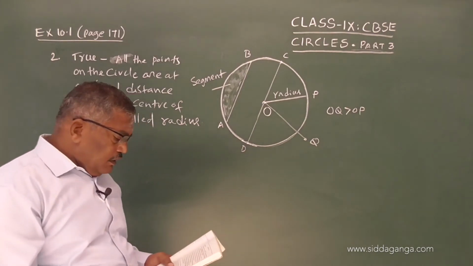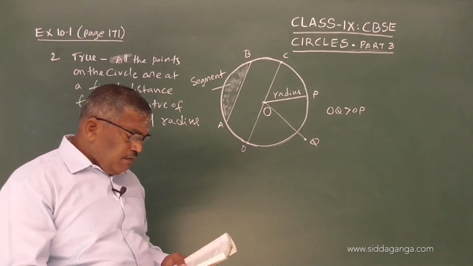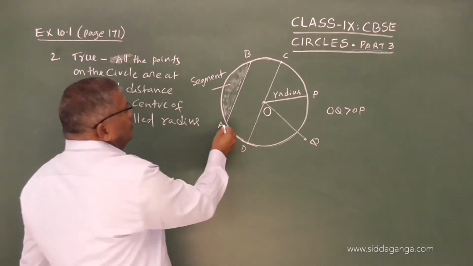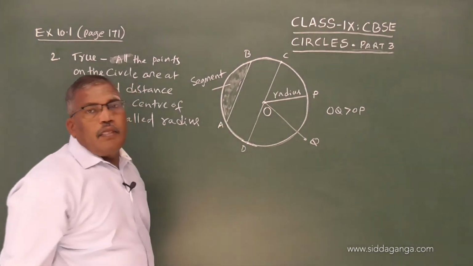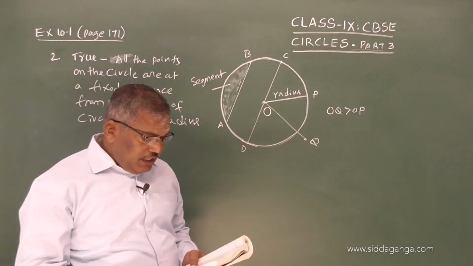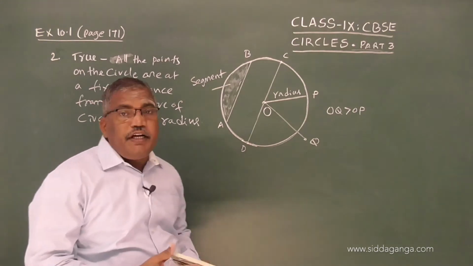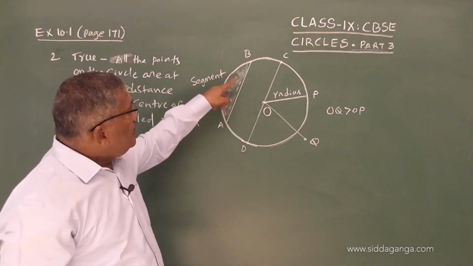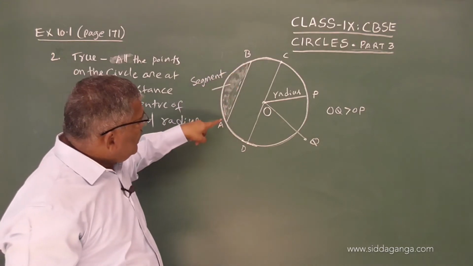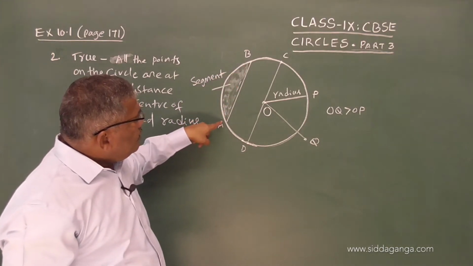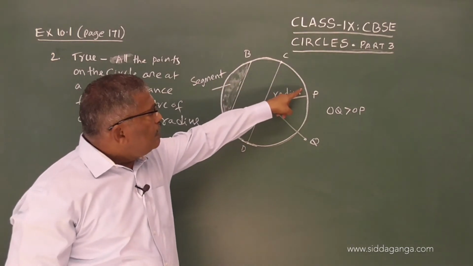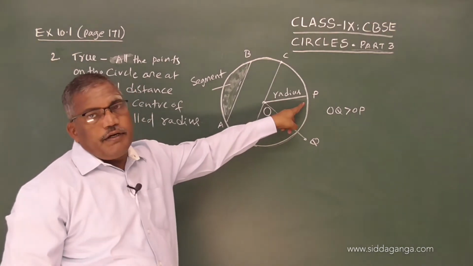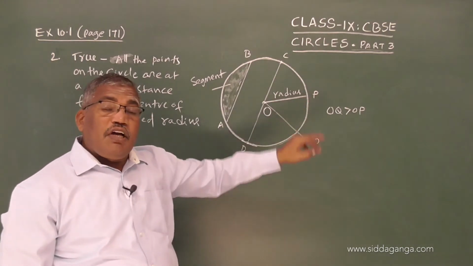Second one: a circle has only a finite number of equal chords. Suppose AB is a chord. The question is, is it not possible to draw another chord of equal length in the circle? We can draw it either from here or from here. That means we can draw any number of chords.